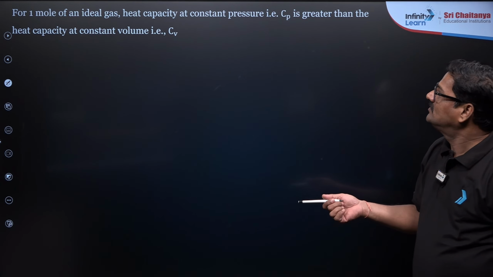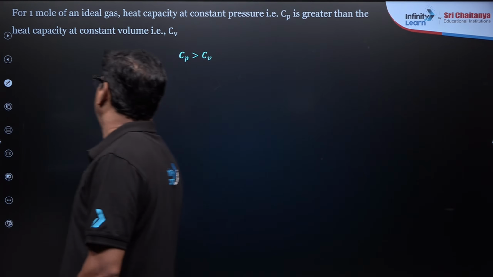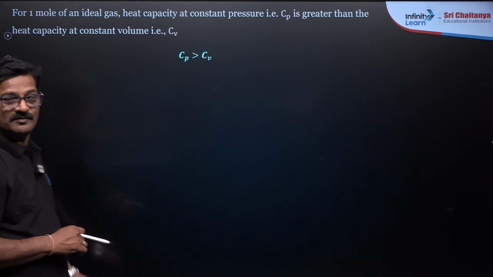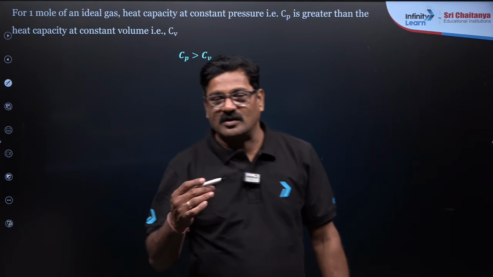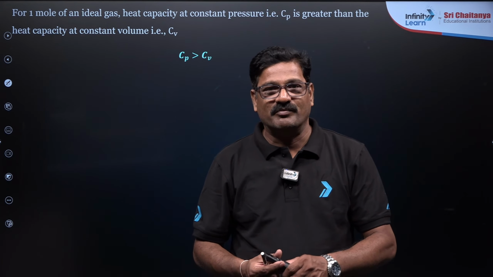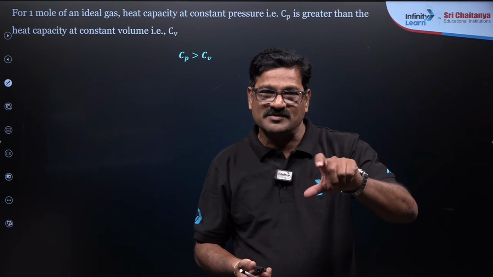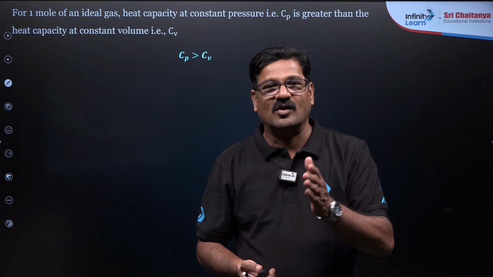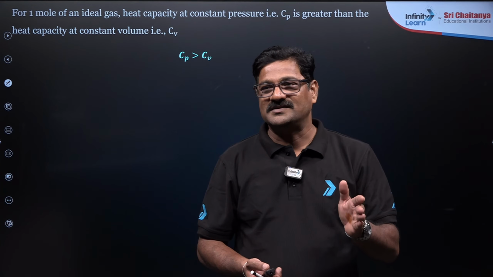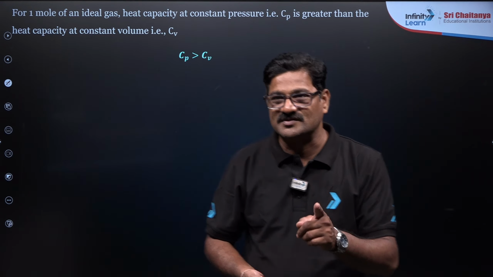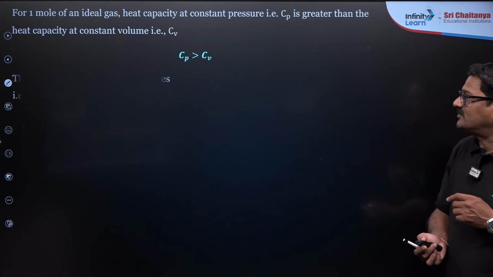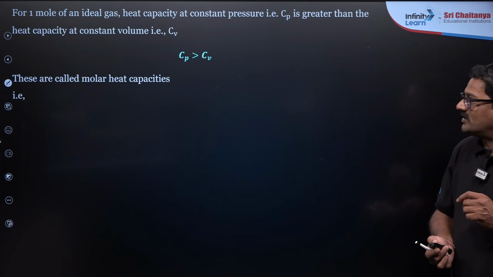And also, for 1 mole of gas, heat capacity at constant pressure, that is Cp, is always greater than heat capacity at constant volume. When you are solving some questions, by comparing the Cp and Cv values, you can assess whether your answer is going correct or not. That is very important, always mind it, Cp is always greater than Cv. And how are they mathematically related? These are called molar heat capacities.